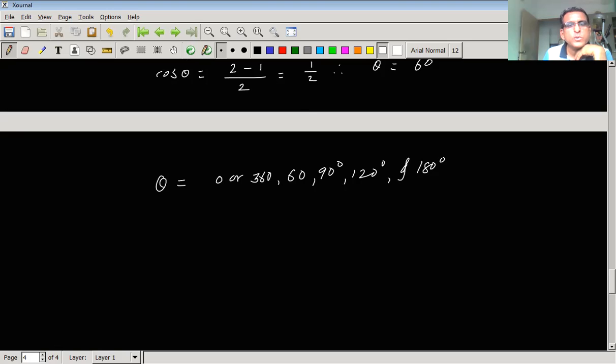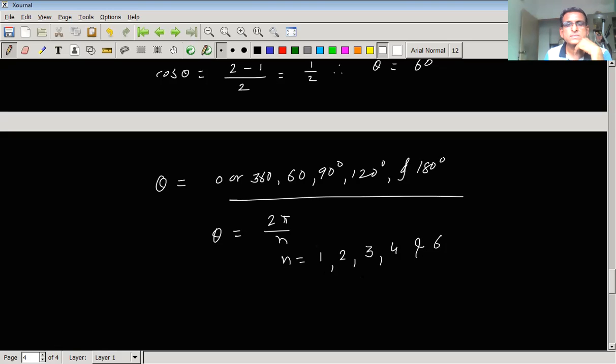And now the values of n, what are they? For 0 or 360, how much is n? Because we know that theta was given by 2 pi by n. So for 0 or 360, n is equal to 1. So 1, 2, 3, 4 and 6. Only these values of n are possible.